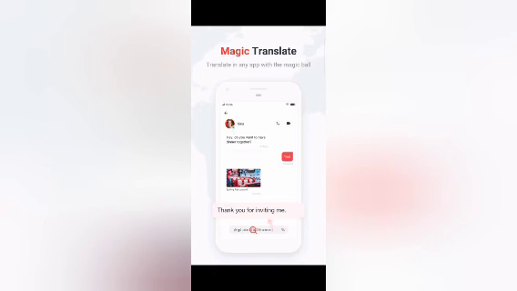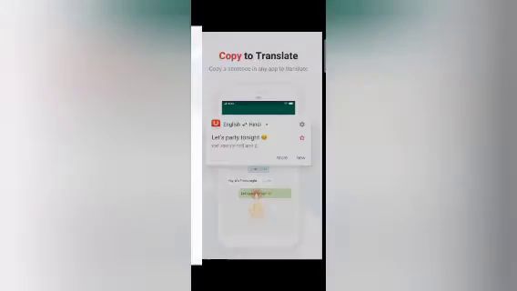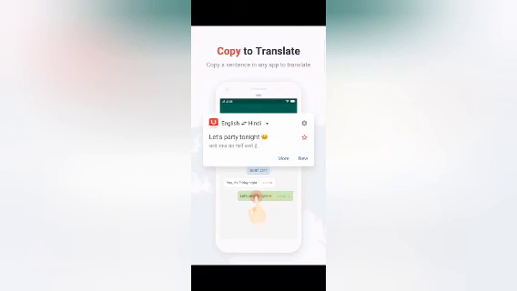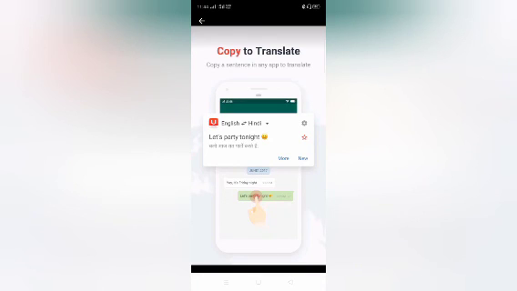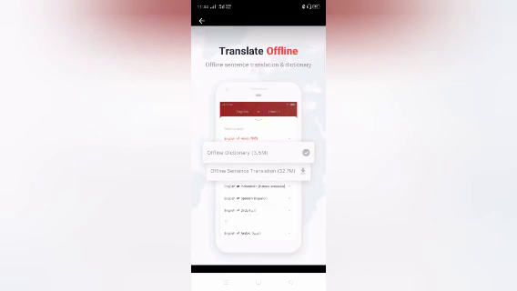Okay, so magic translate in any app with the magic ball. You just type in any language in which you want and press the magic ball, and your written text changes into English. Copy to translate: copy a sentence in any app to translate. If you copy a sentence like this, it's translated automatically into English.